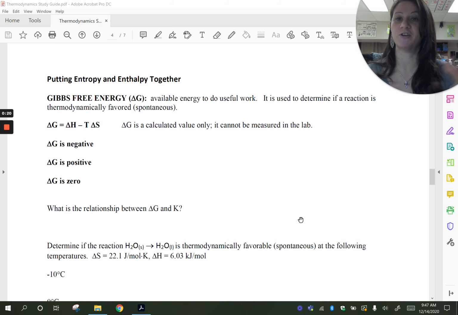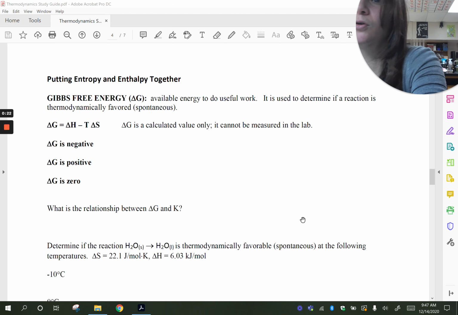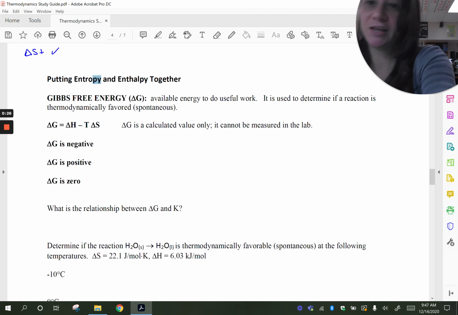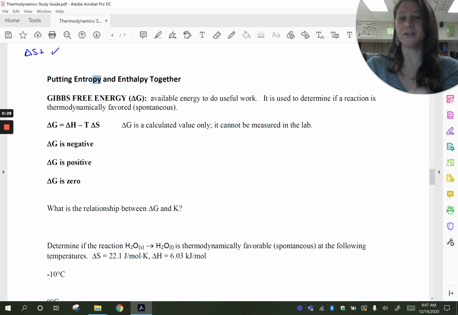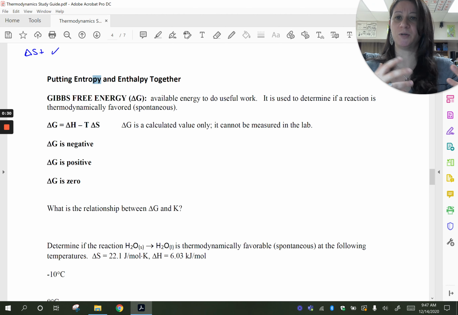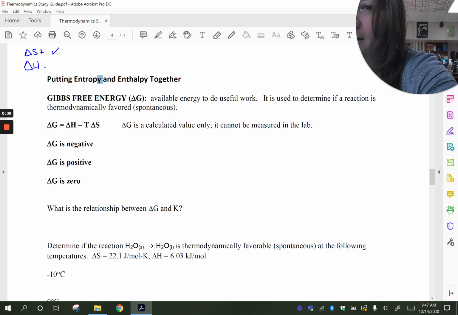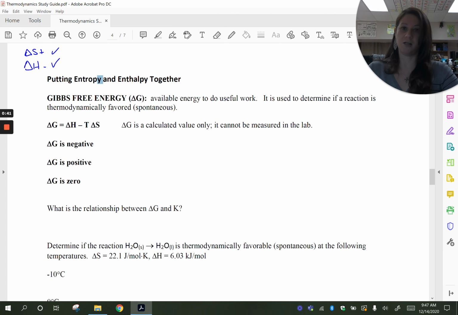Nature prefers the spread of matter, and so it prefers that our delta S would be positive. That's something that is favored, meaning that the products would have more disorder and more randomness than the reactants. In terms of enthalpy, nature prefers exothermic processes, where delta H is negative. That's also a good thing.